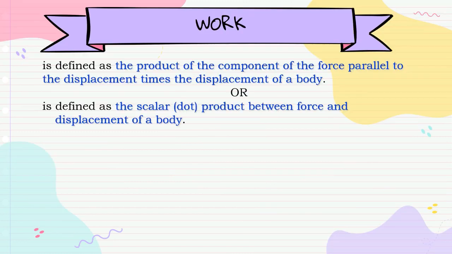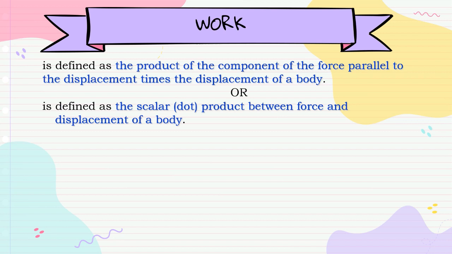Okay, so now first you need to learn about work. What is the definition of work? Work done is defined as the product of the component of the force parallel to the displacement times the displacement of a body. Or work done is defined as the scalar product between force and displacement of a body.